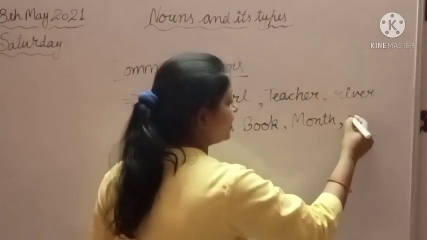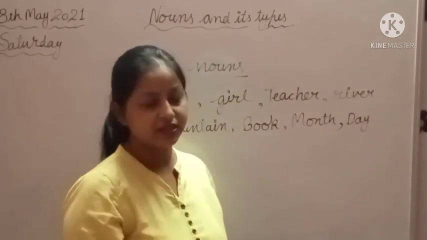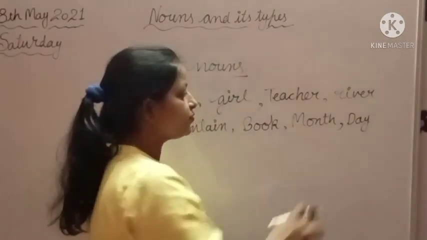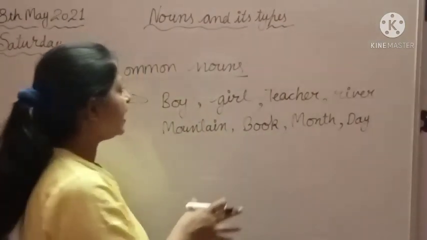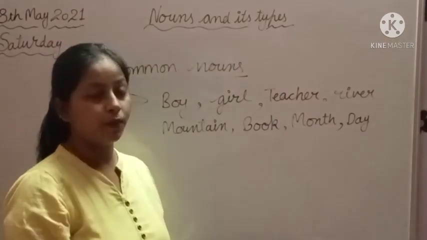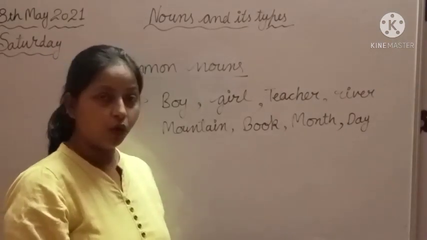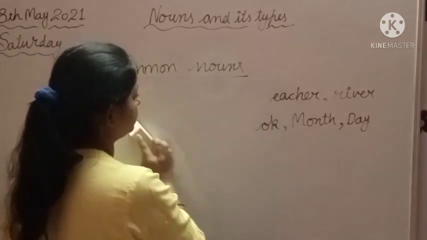And next one is day. We use day for all days: Sunday, Monday, Tuesday, Wednesday, Thursday, Friday, Saturday. Okay. So these are the common nouns and we use these words commonly for the same kind of thing. Okay students. The next one is proper noun.